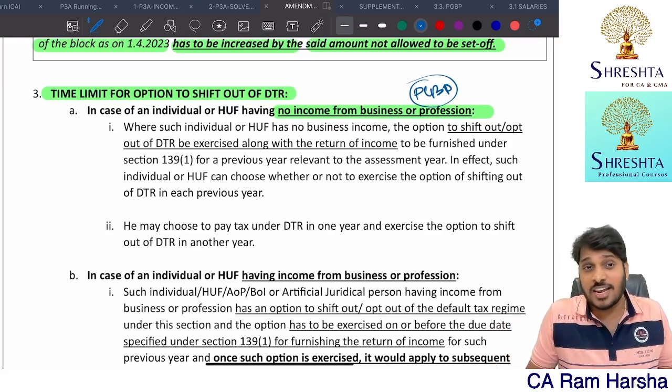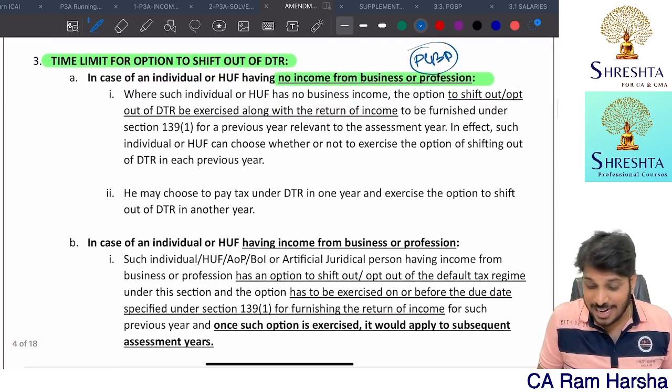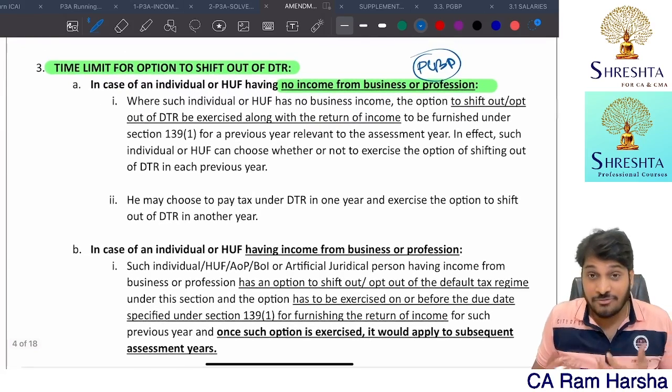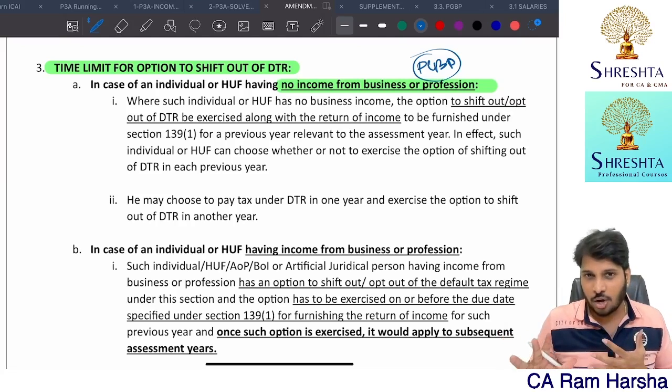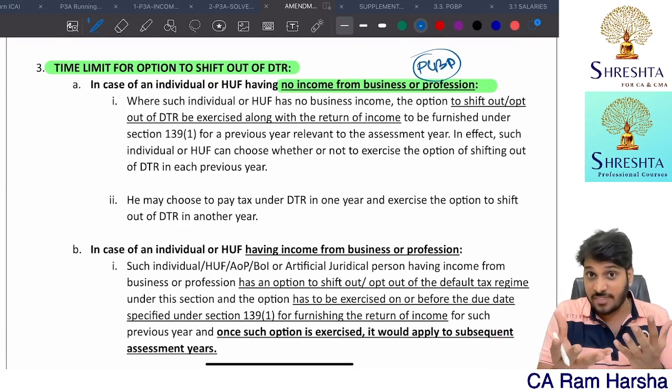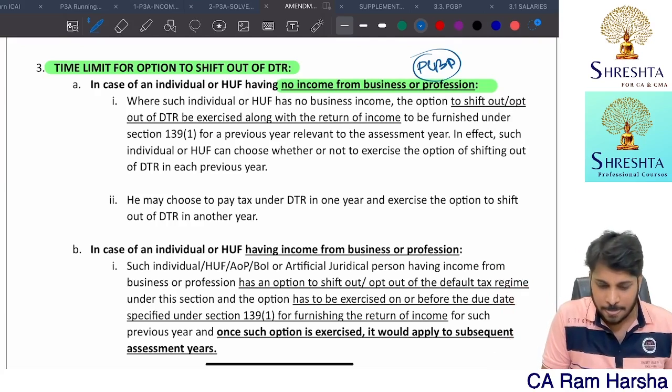Wherever at the end of the day I'm getting lesser tax payment, that option I'll choose. So at the time of filing the return of income, you tell your auditor whether you want to go with the DTR or normal. Auditors will tell you, based on the information you give, which is beneficial for you. So you just follow that.